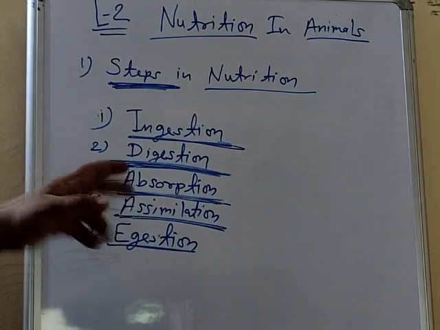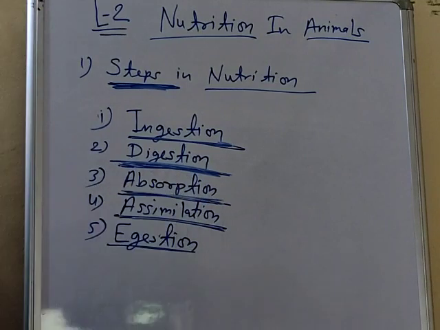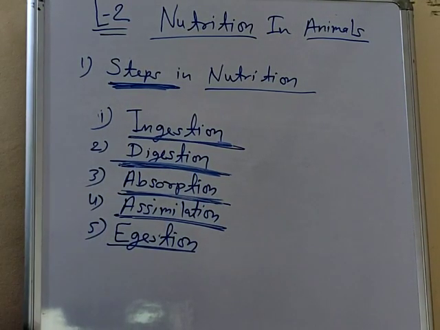Meaning, the nutrition we have got by the process of absorption, what will we do with that nutrition? We will utilize and use it to give energy to our body and for growth. So assimilation is a process of using that absorbed food or absorbed nutrition for producing energy and growth. I am repeating last time. Assimilation is a process of using absorbed nutrients for producing energy and for growth.